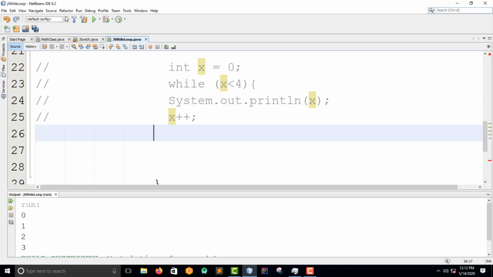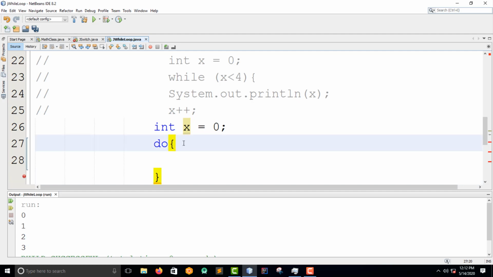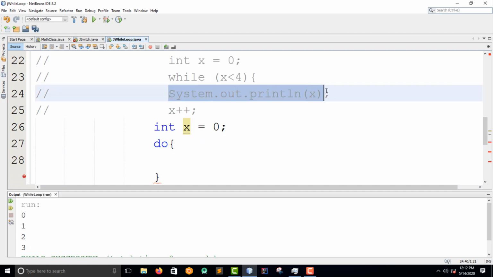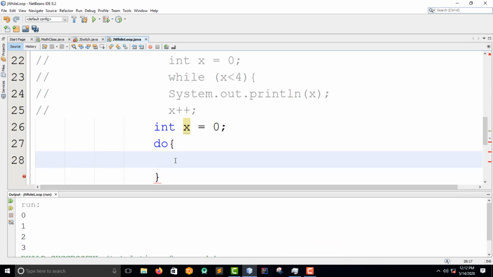So I want to declare another int here. Let me give it another x is equal to, I could usually have used the other one because it's almost the same. So I'm going to assign it, and then I come down and I say do, and then inside here I repeat this one here, and then copy, and then paste it just like this.